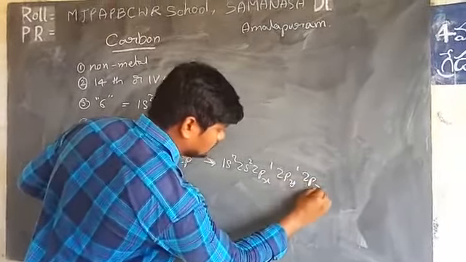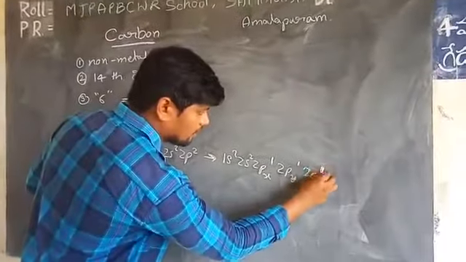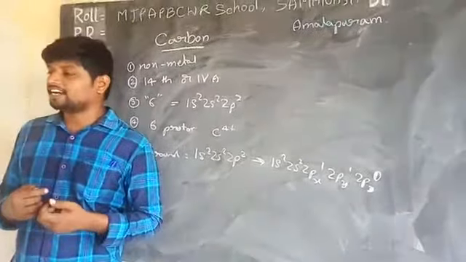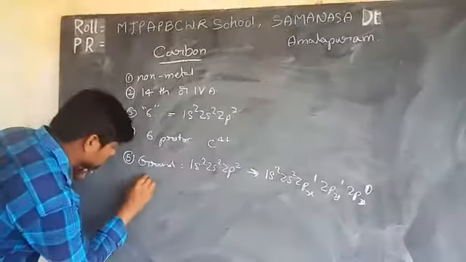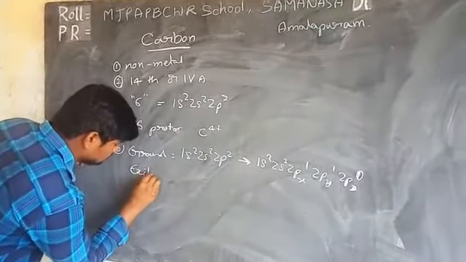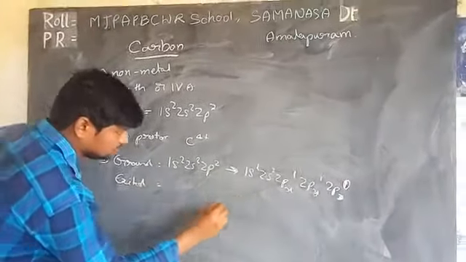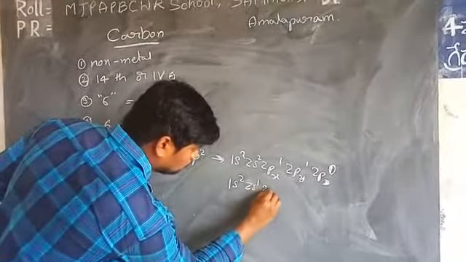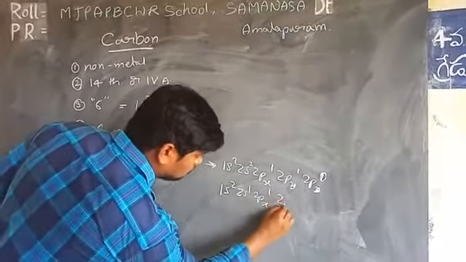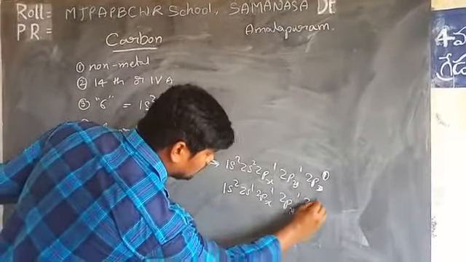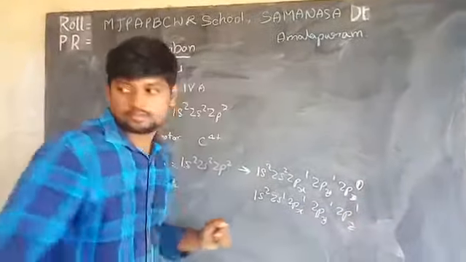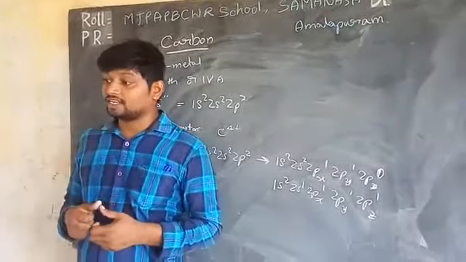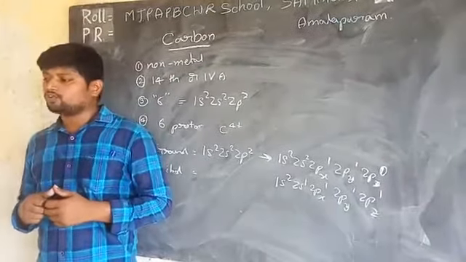But the excited state electronic configuration of carbon is 1s2, 2s1, 2px1, 2py1 and 2pz1.